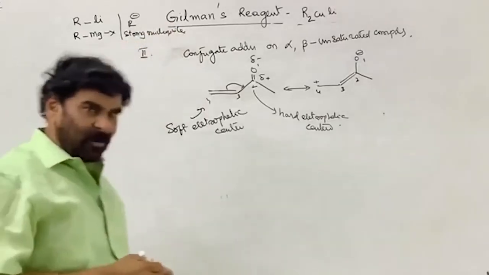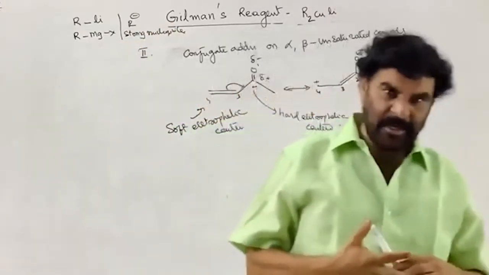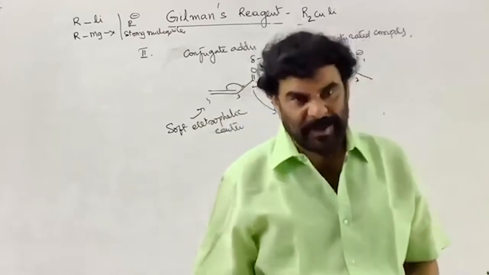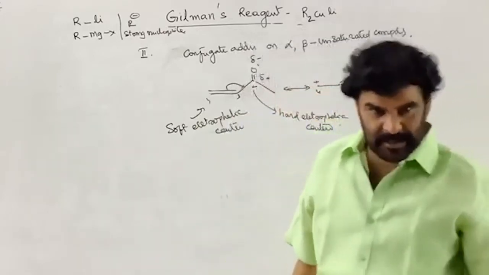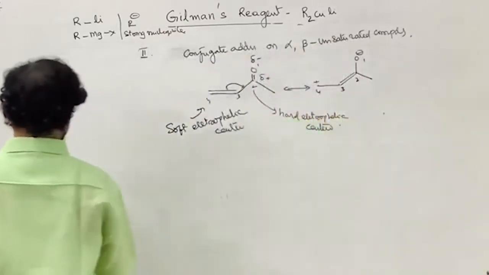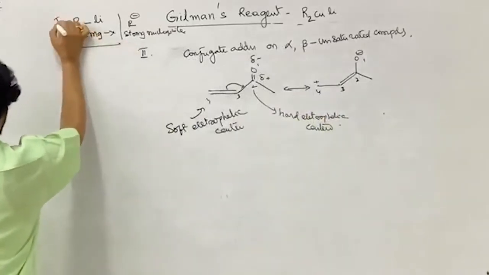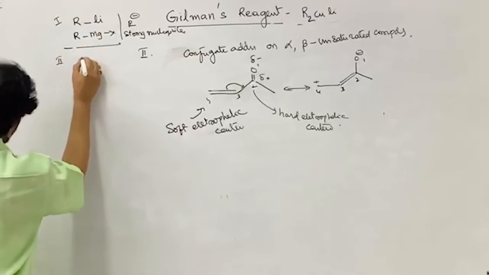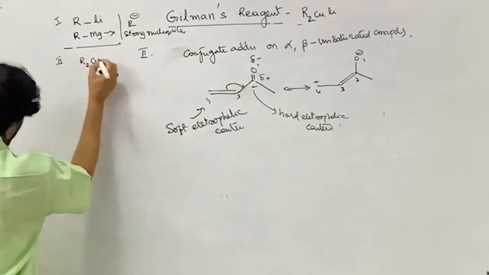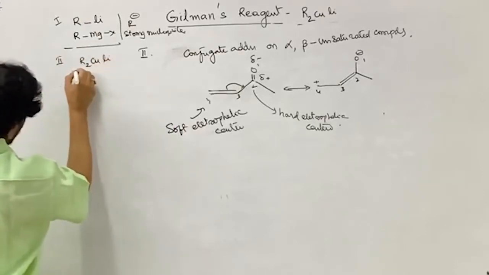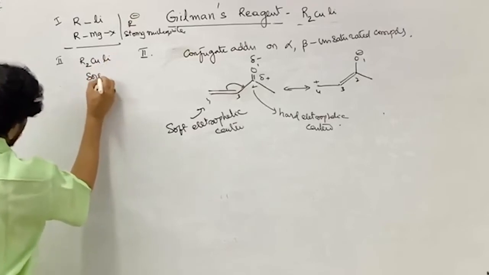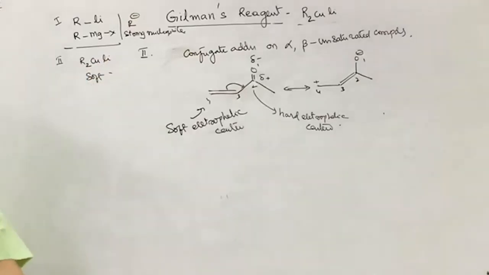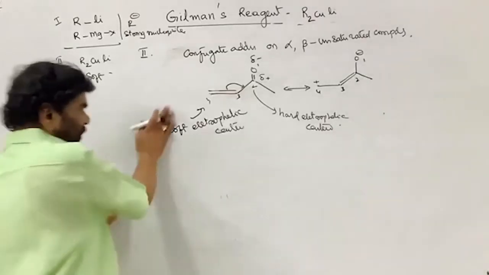There is a theory proposed by Pearson, the hard and soft acid base theory, HSAB. These two come in one category. Then there is the dialkyl cuprate. Lithium dialkyl cuprate comes under the soft nucleophilic reagents. Therefore, the addition procedure is different.